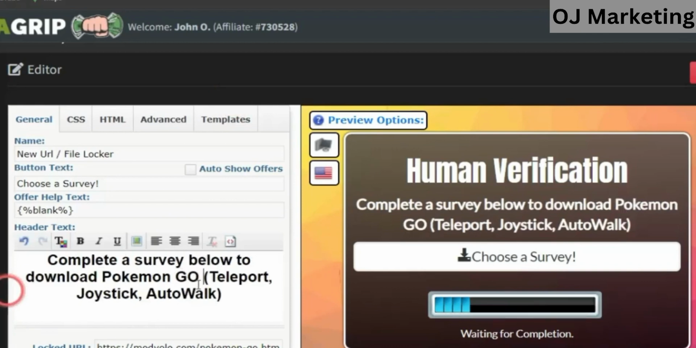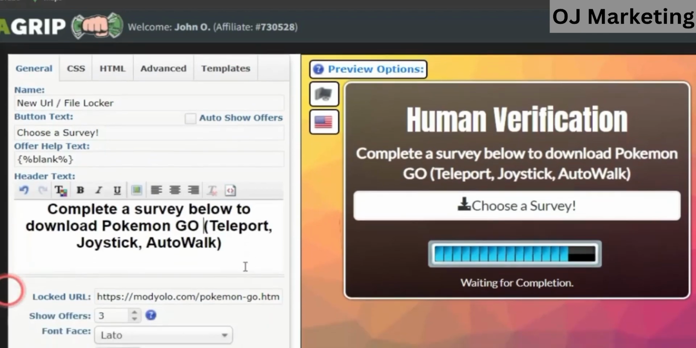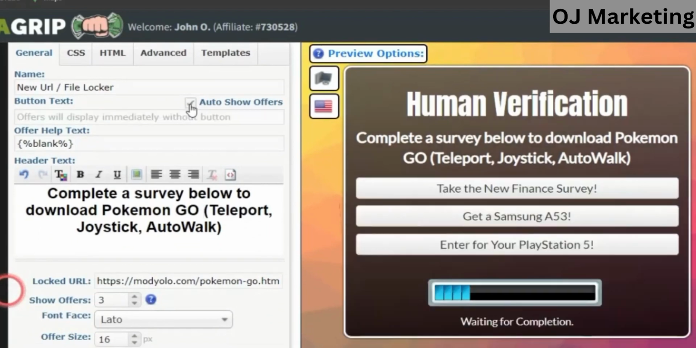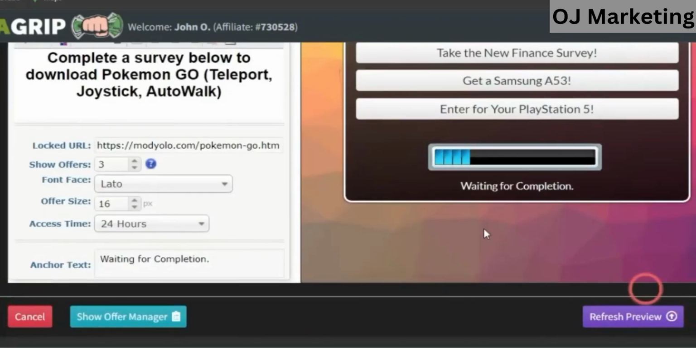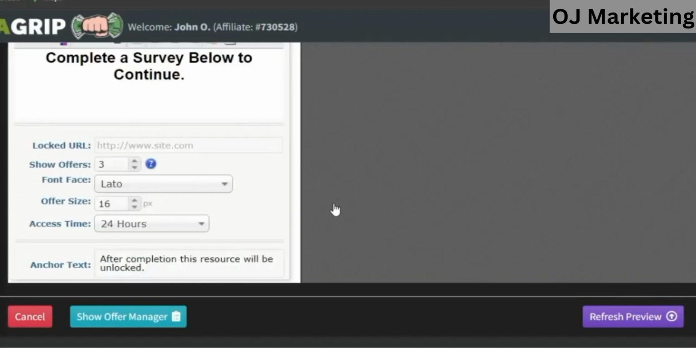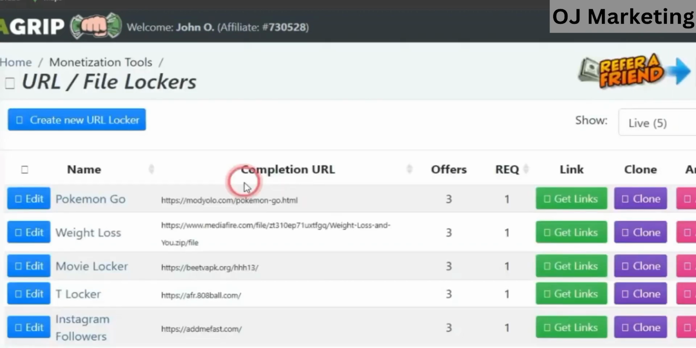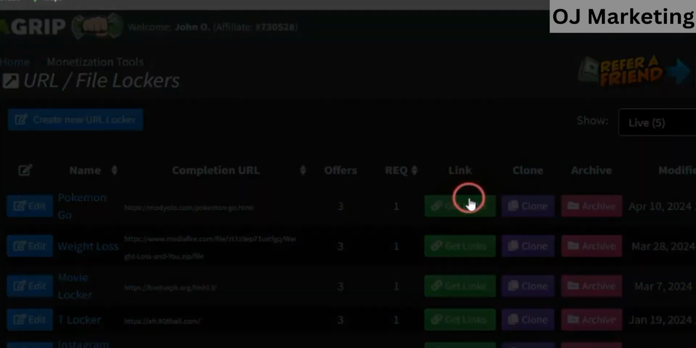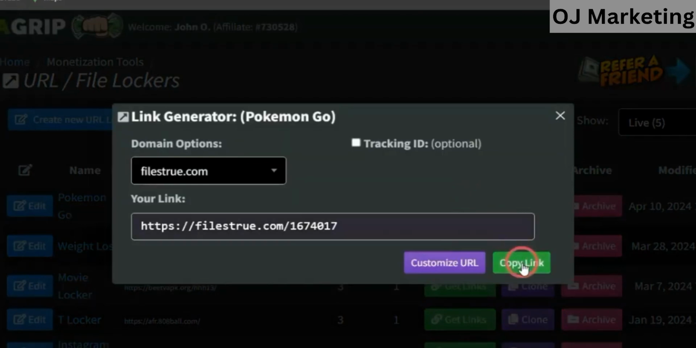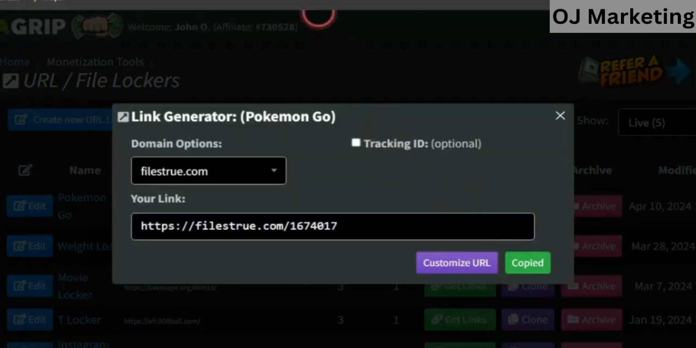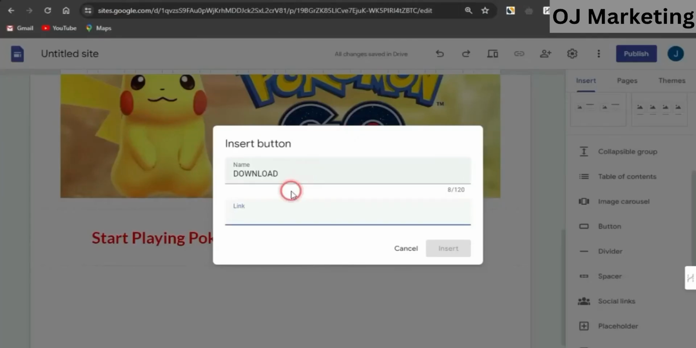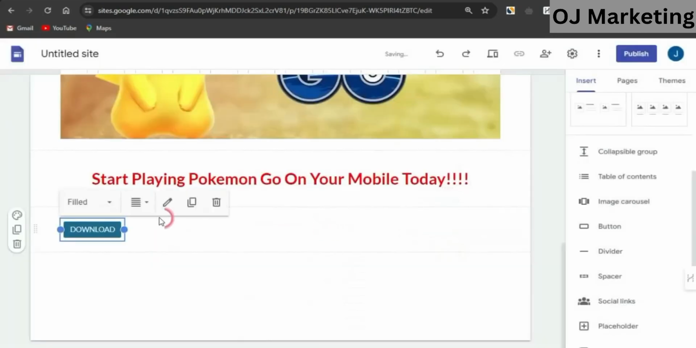And you just need to actually fill out these details. Maybe you could just simply check this auto show offers, and you may want to give this URL file locker a name. So, I'm just going to name this something like Pokemon Go. If I do name it something like this, once I'm done, I'm just going to go on to clicking on save. My URL file locker will automatically be generated right now, of which I can then just simply click on get link right now, copy the link to the URL file locker, head back to my landing page on Google site, paste the link right here, click on insert, and my link will be generated.